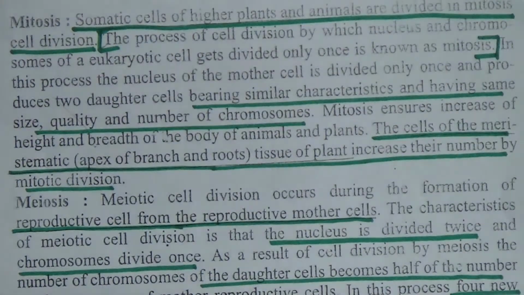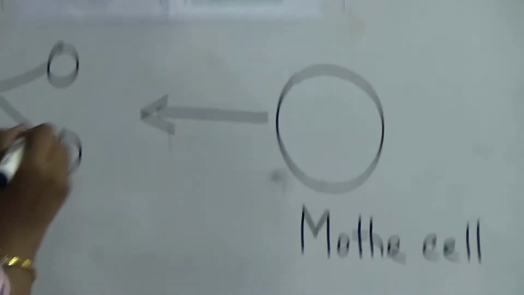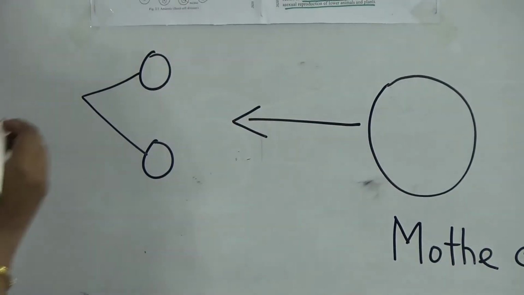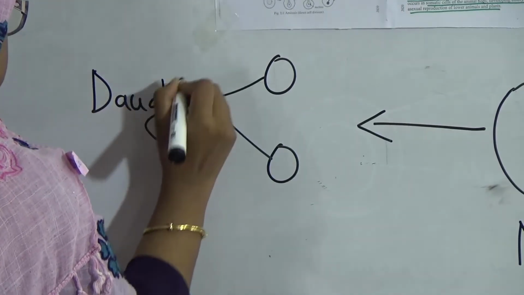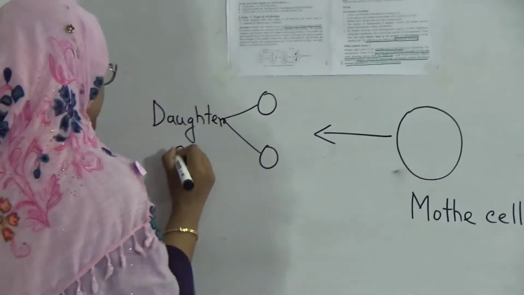If we consider this as the mother cell and from it two new cells are produced through mitosis, then these two will be known as daughter cells.